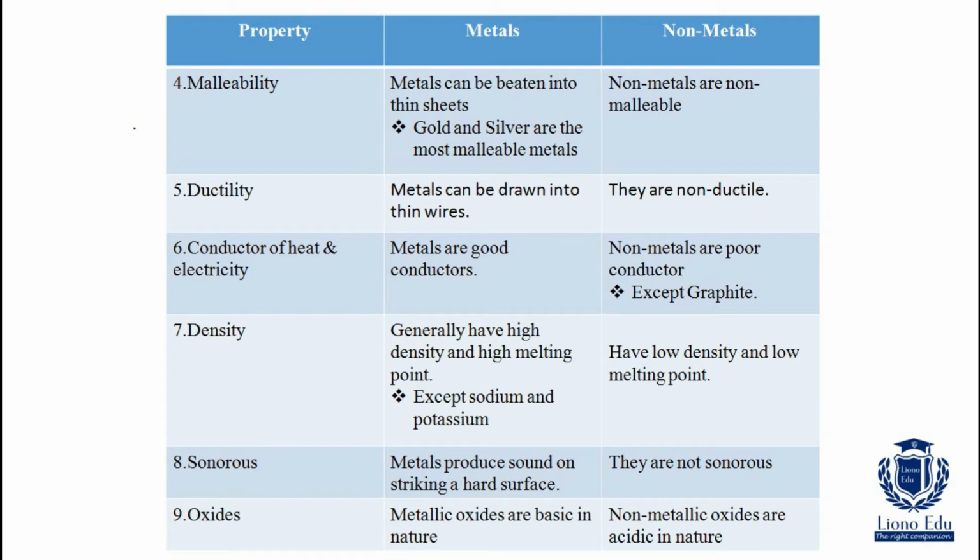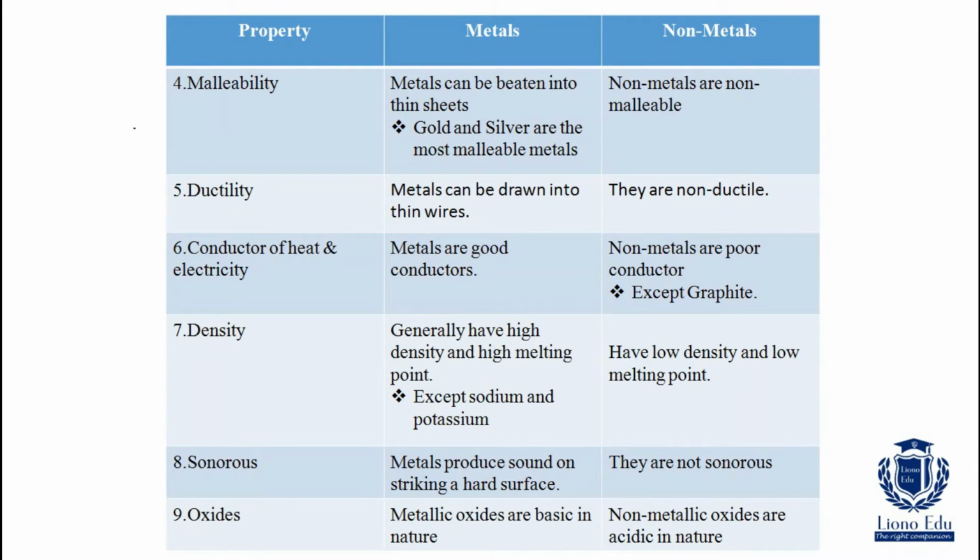Density. Metals generally have high density and high melting point. But sodium and potassium are exceptions. Coming to the case of non-metals, they have low density and low melting point. Sonorous. What is the property sonorous? Metals produce sound on striking a hard surface. So metals are sonorous, but non-metals are not sonorous.